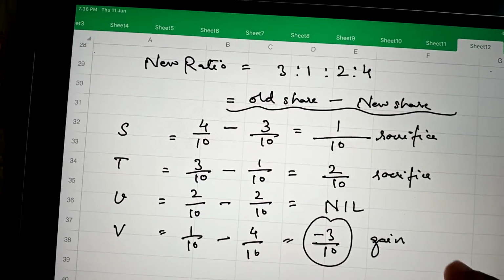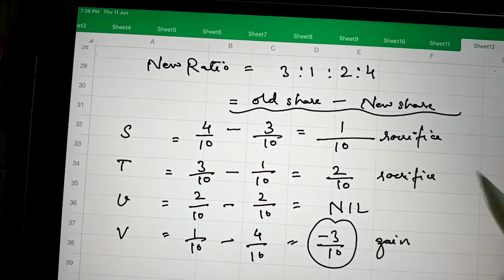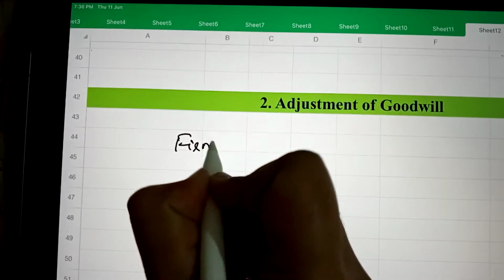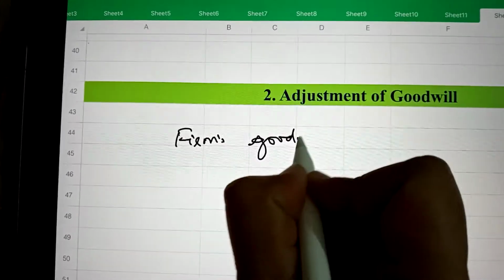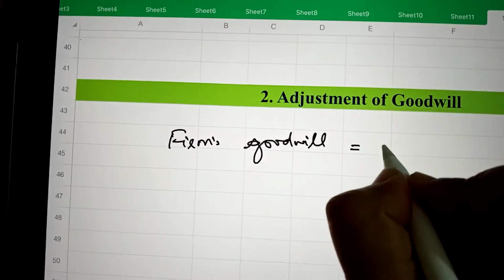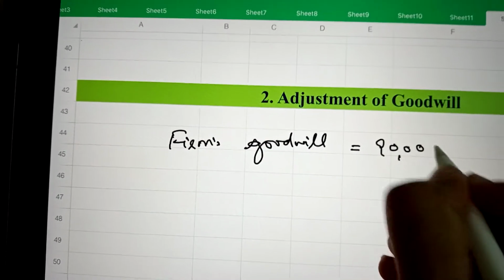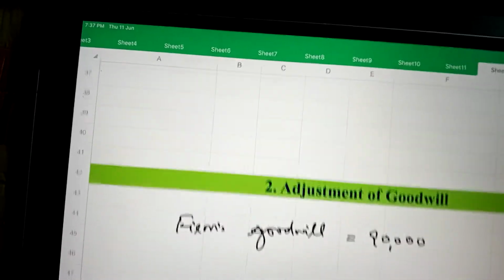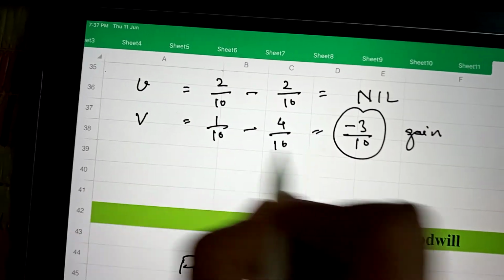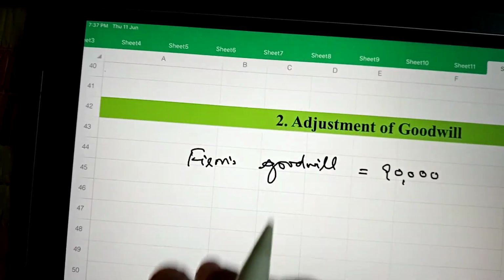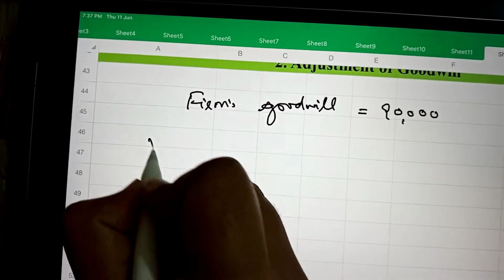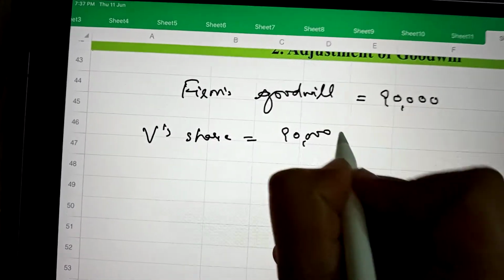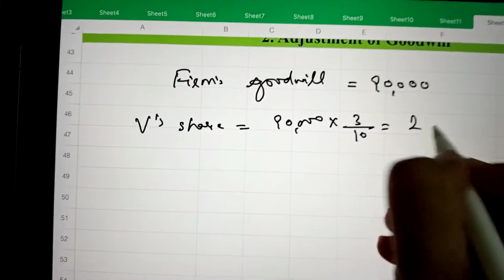Then after finding out the sacrificing and gaining ratio, we come to the adjustment of goodwill. Here the firm's goodwill, given in the question, is valued by the partners at rupees 90,000, and we will calculate for the gaining partner. V is the gaining partner, so this is the share which he will compensate to the sacrificing partners. V's share is equal to the firm's goodwill multiplied by his share, and it is 27,000.